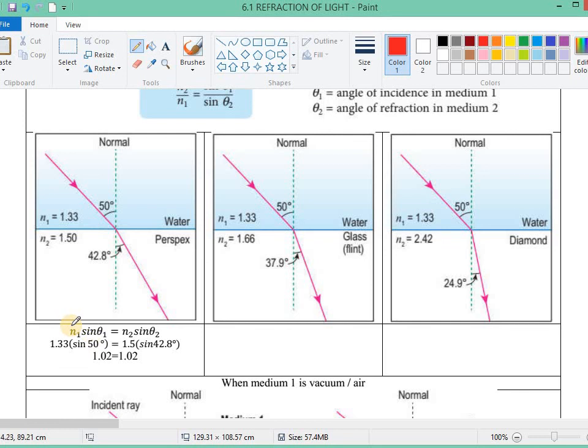If we calculate using the equation, we get 1.02 inside the water, and inside the perspex also 1.02. So they are the same. This is just to show that the relationship is actually true. This can be obtained and proven in experiment, of course. We can do the experiment, get the angles, calculate, and see that they are actually the same.